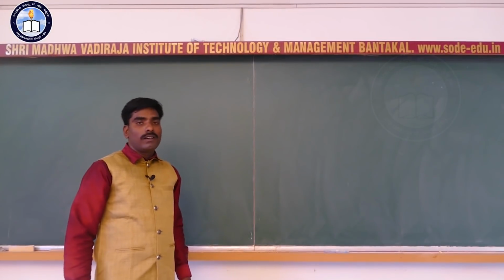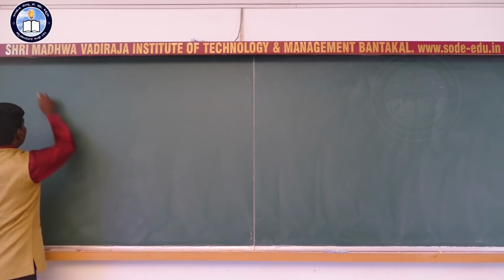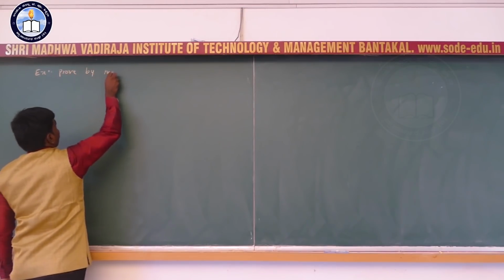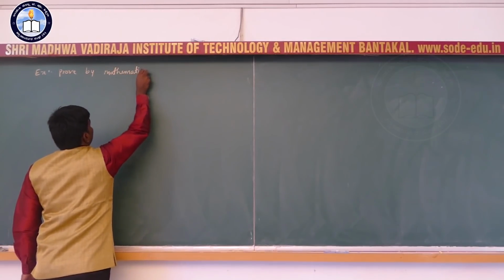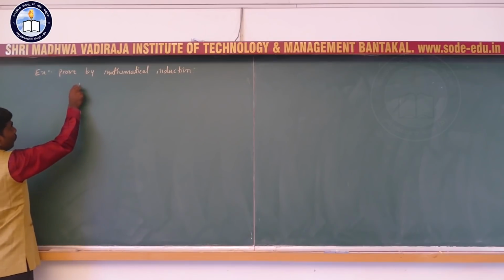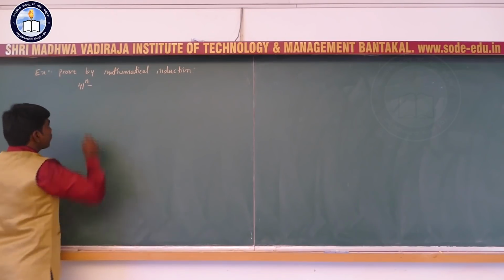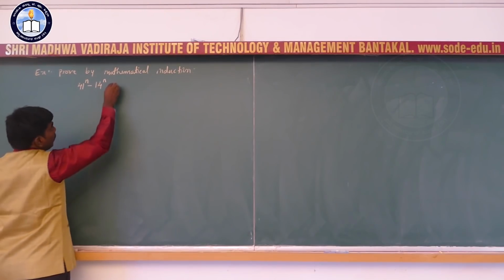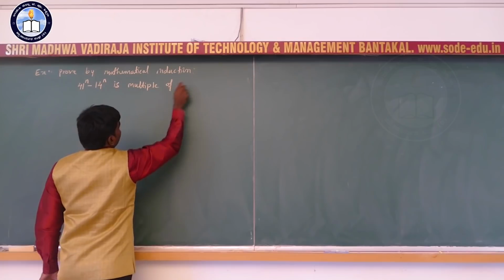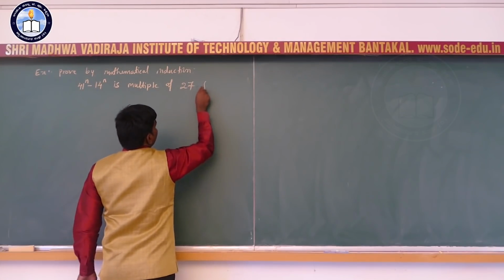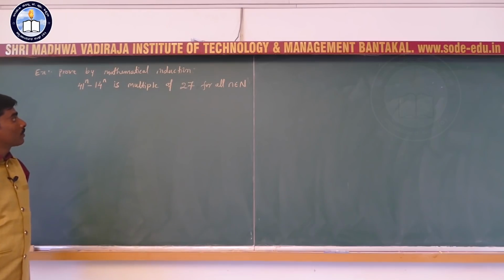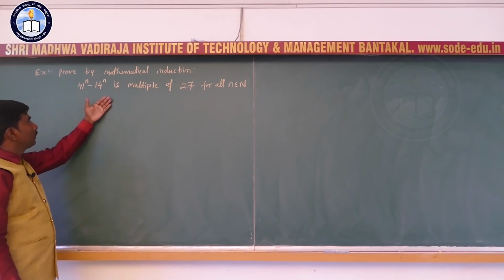We will see the last example of this session. Example: prove by mathematical induction that 41 raised to n minus 14 raised to n is a multiple of 27 for all n belongs to N. So, dear students, do not confuse here.